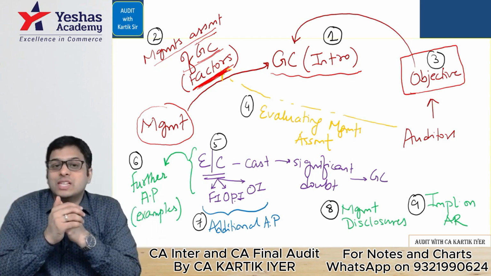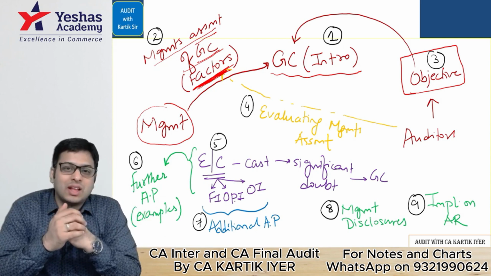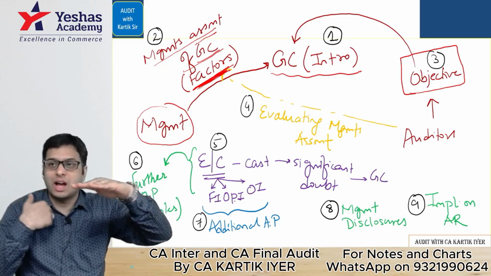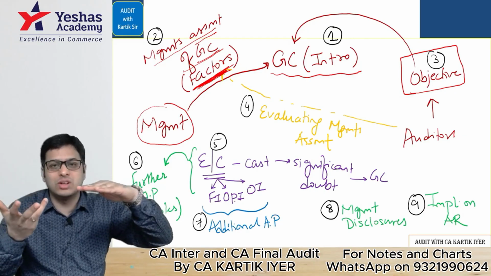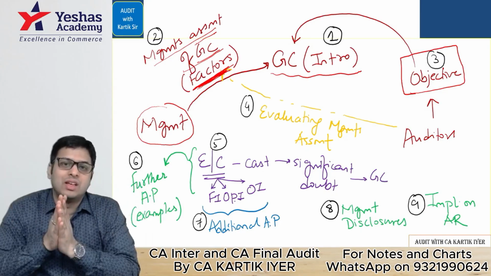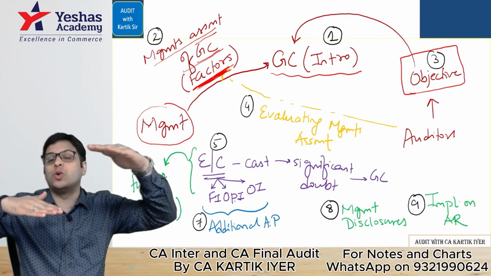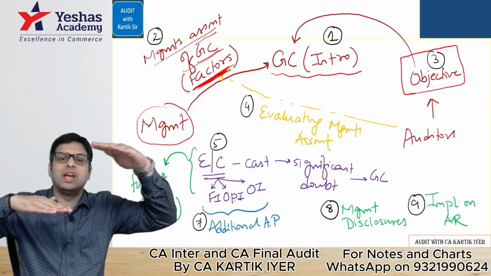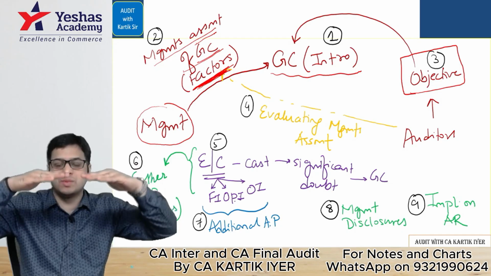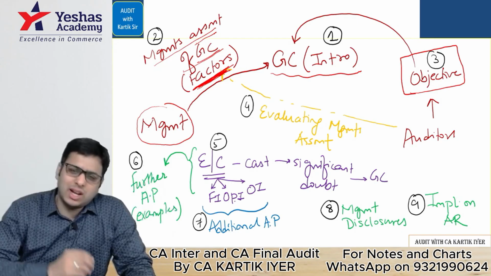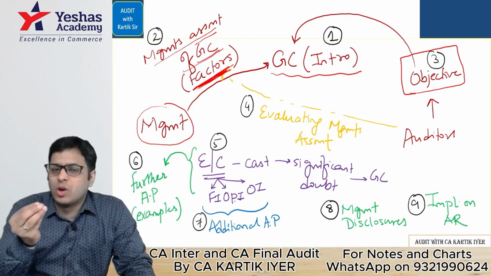But suppose the management is over optimistic and management says, we are going to continue as a going concern. We say, how will you continue as a going concern, boss? So much bank loan is there on your head. How are you going to pay it? We feel the company is not going to continue as a going concern. So they feel they will continue, we feel they will not continue. In that case, the auditor has to report the difference. Okay. So you understand that is the objective of the auditor. Again, we'll do this answer. I'm just giving you a small briefing here.